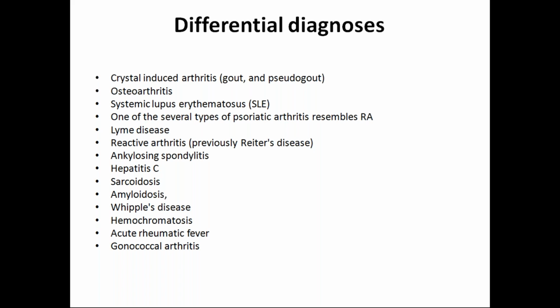Ankylosing spondylitis is much more related, because it starts mainly from your spine, and then it will spread to different parts of the body, I mean, different joints of the body. You can see it is affected everywhere. So ankylosing spondylitis also, hepatitis C, sarcoidosis, amyloidosis, Whipple's disease, hemochromatosis, acute rheumatic fever. In rheumatic fever also, you will be able to see this disease most commonly.